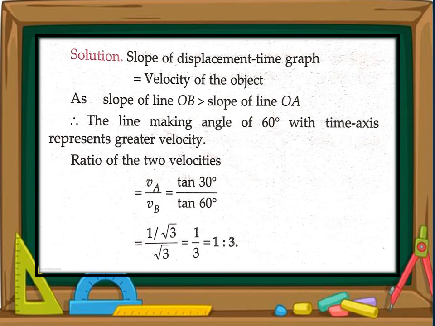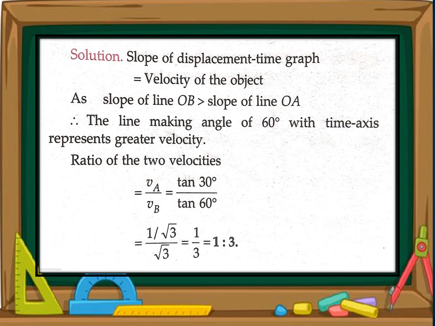From the figure you have seen that the angles are 30 degrees and 60 degrees. So OB has 60 degrees, and tangent 60 is more than tangent 30. Hence the slope of line OB is more than the slope of line OA. Hence the line making an angle of 60 degrees with the time axis represents greater velocity. This is the mathematical proof.